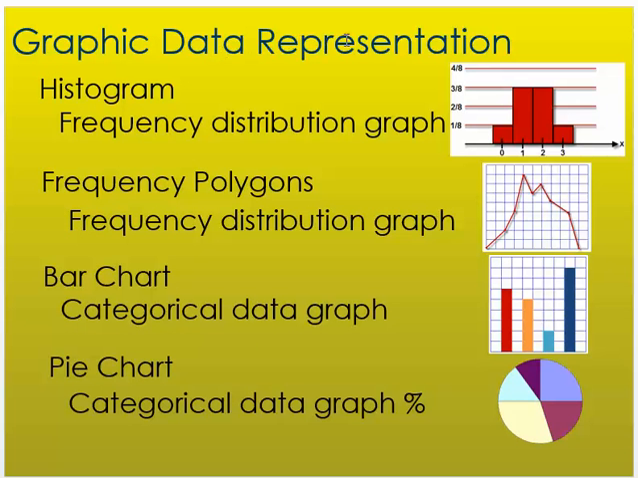Graphical data representation: we have histograms, which is like a bar graph. We have frequency polygons, which tell us the frequency distribution of a graph. We have a bar chart. A histogram and a bar chart or bar graph are not exactly the same, but they're similar. Pie charts are categorical data graphing percentages. So a pie chart is going to give us percentages.